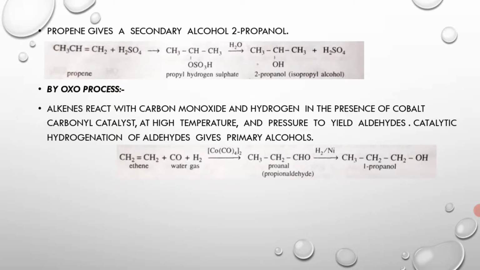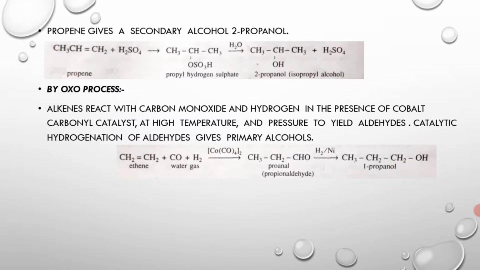Addition of sulfuric acid to unsymmetrical alkenes, that is alkenes with different alkyl groups, takes place according to Markovnikov's rule.